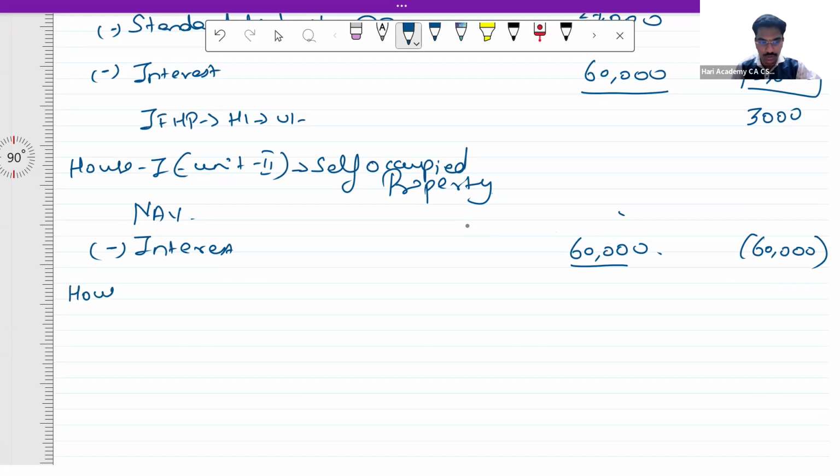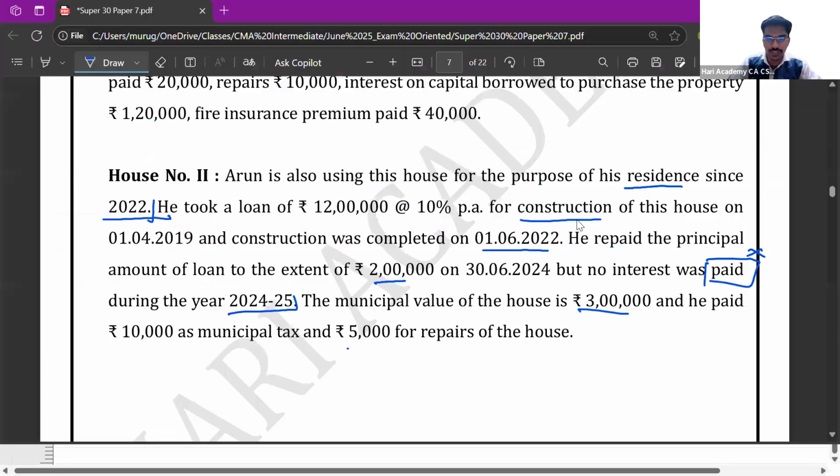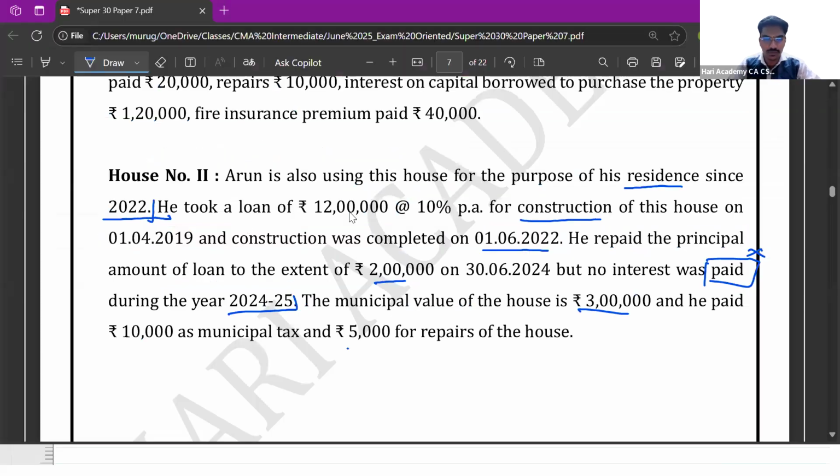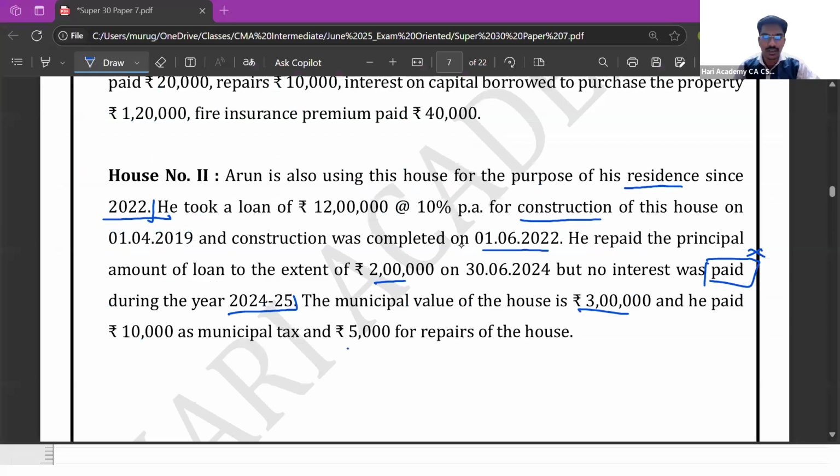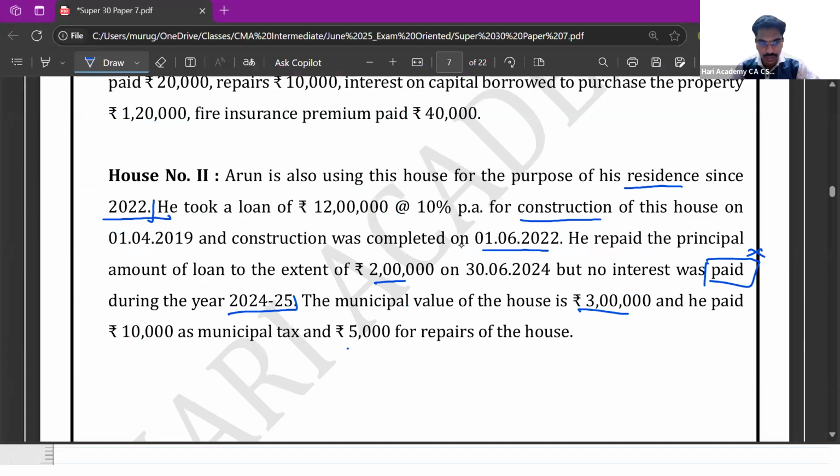Now let us go to house 2. House 2 is again a self-occupied property. As far as house 2 is concerned, if you see here, the loan was taken for 1,20,000 at 10% per annum from 1/4/2019, and the construction was completed on 1/6/2022. So this portion gives us a hint that there is pre-construction interest.